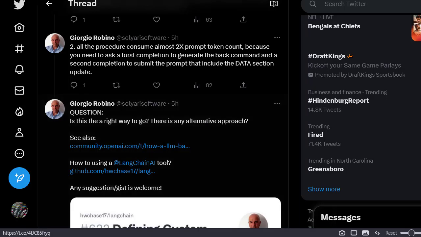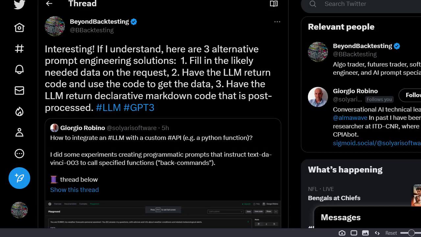And we're going to look at that. I replied, "Interesting. If I understand, here are three alternative prompt engineering solutions." Number one, you can fill in the needed data on the request. If you know the data and it's limited, you could fill it in on the request, and that would work very well for multi-prompt scenarios. The problem is you have to be able to predict what data it needs, which could be very difficult.